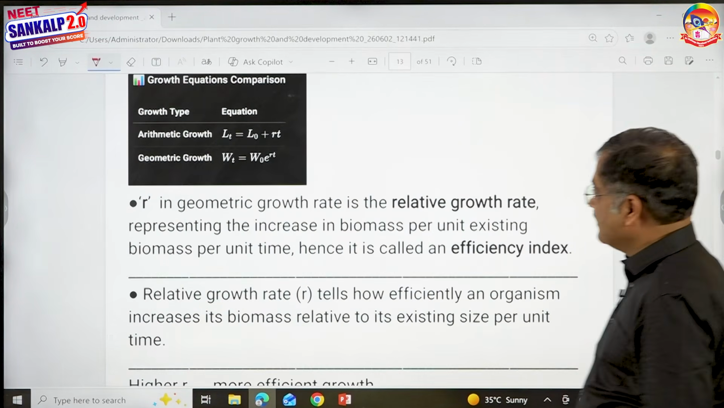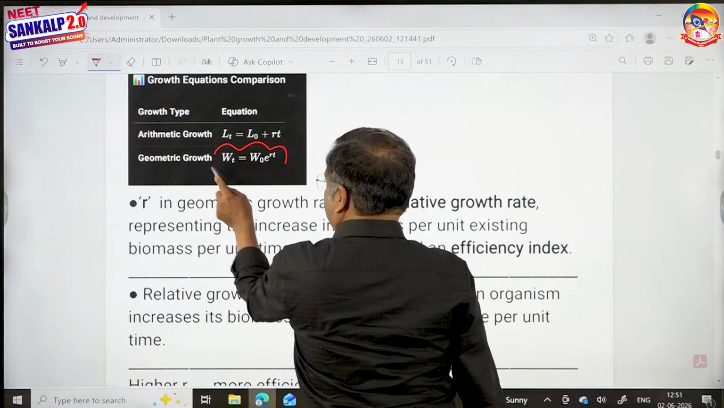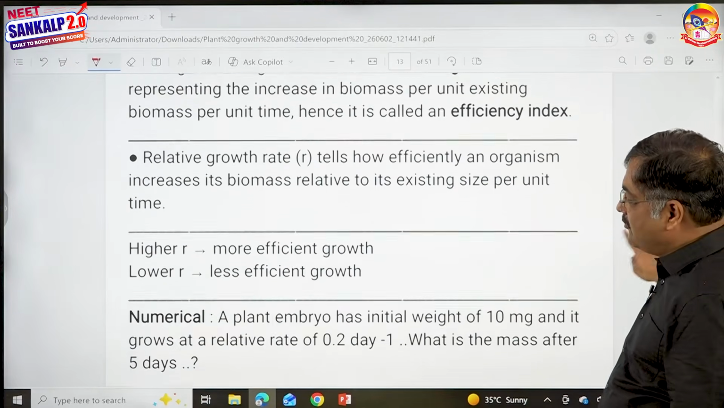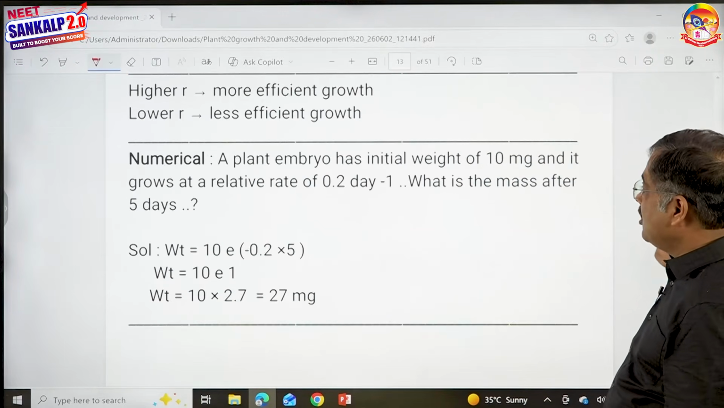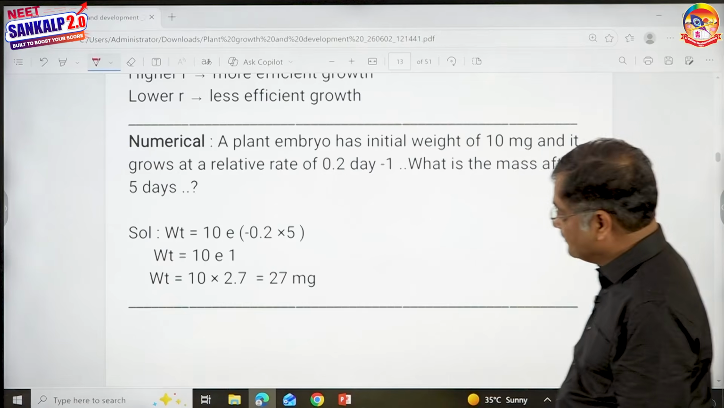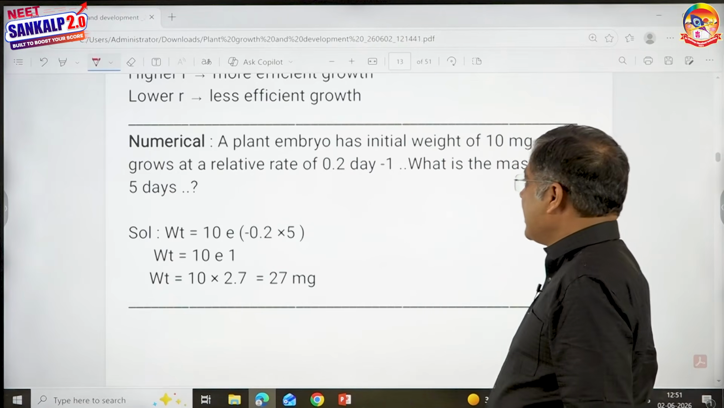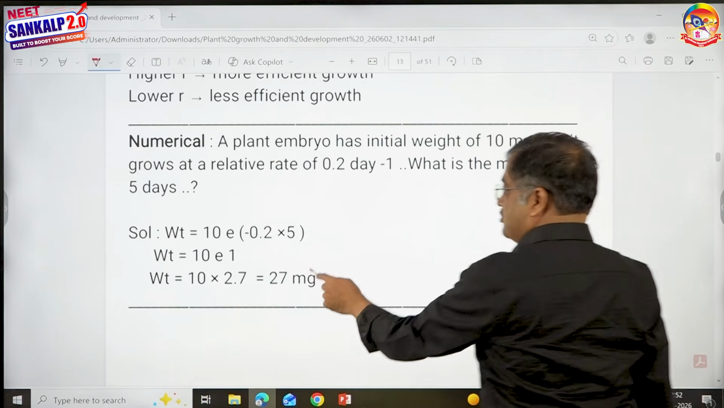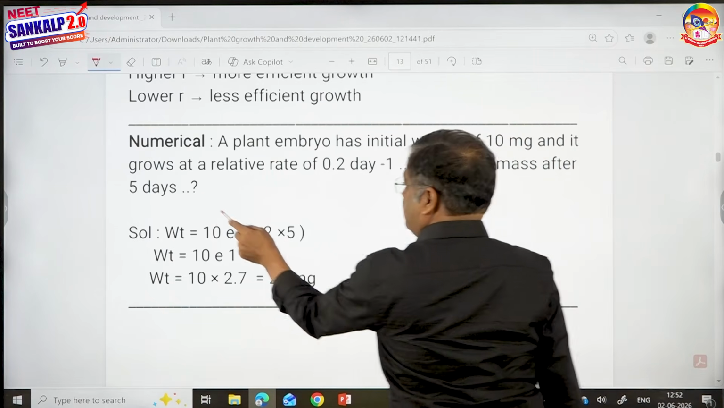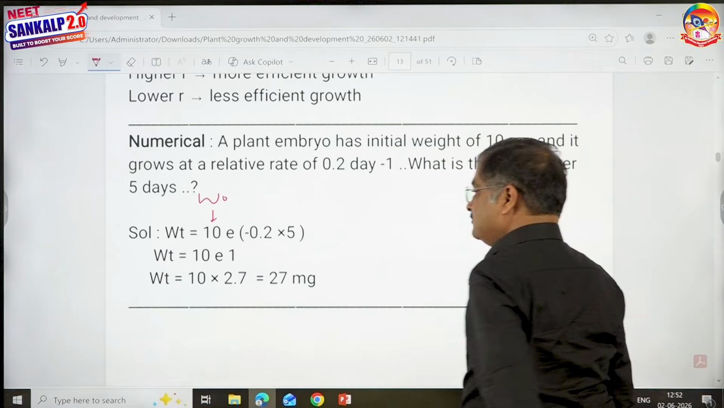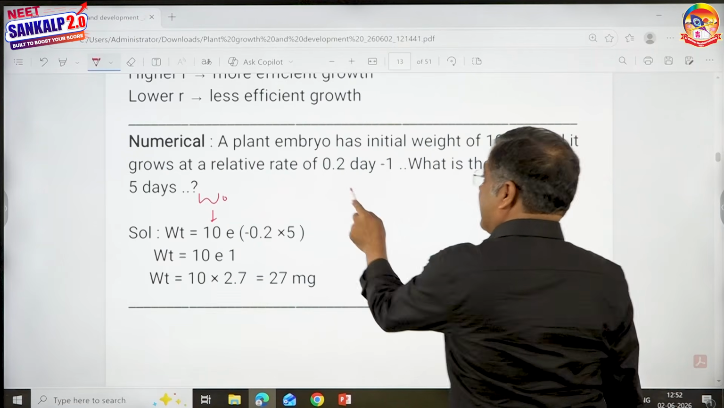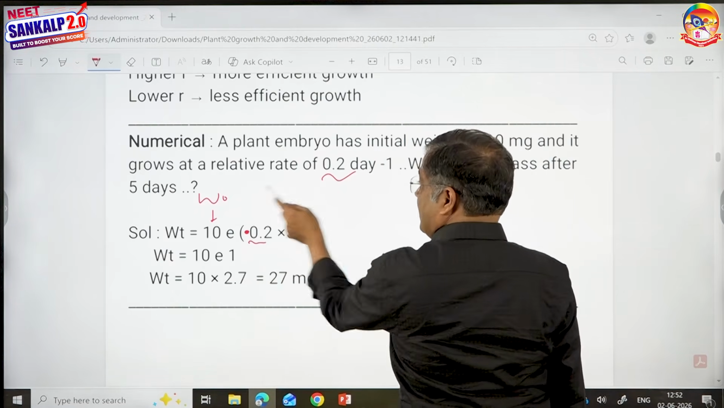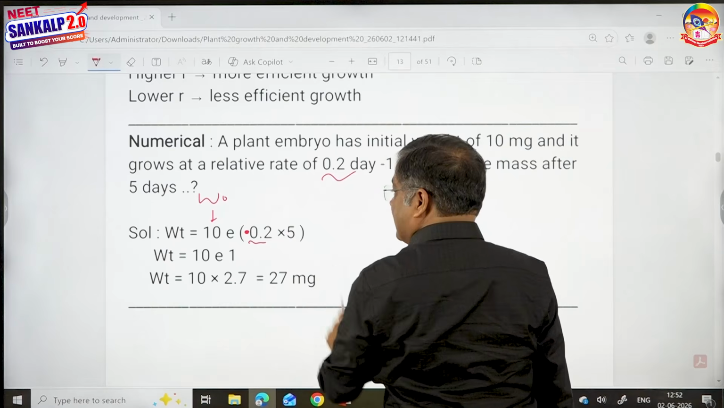Then the equation for that is Wt equals W0 into e power rt. Let us give one example here, children, with regard to r. A plant embryo has initial weight of 10 mg and it grows at a relative rate of 0.2. What is the mass after 5 days? So you know that Wt equals W0, and W0 is 10, into e power rt. r is the rate, this is not minus, 0.2, into t. How many days? 5. So 0.2 into 5 comes to 1.